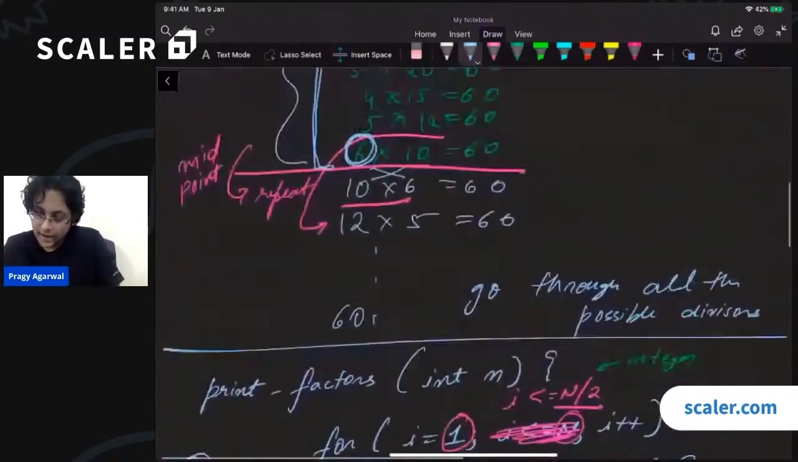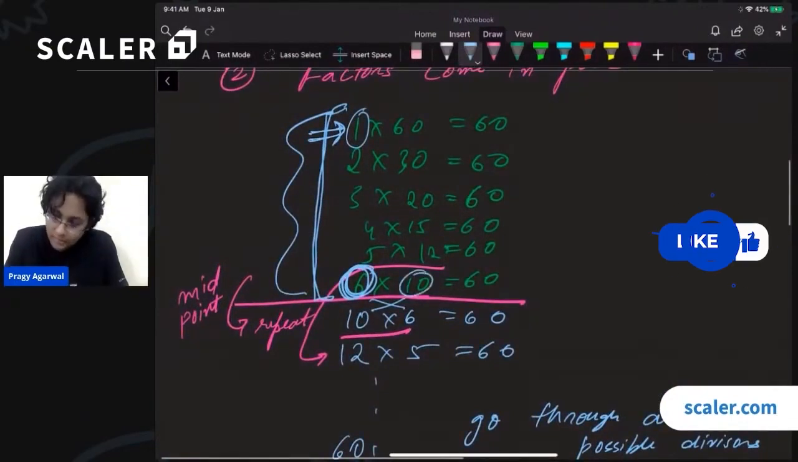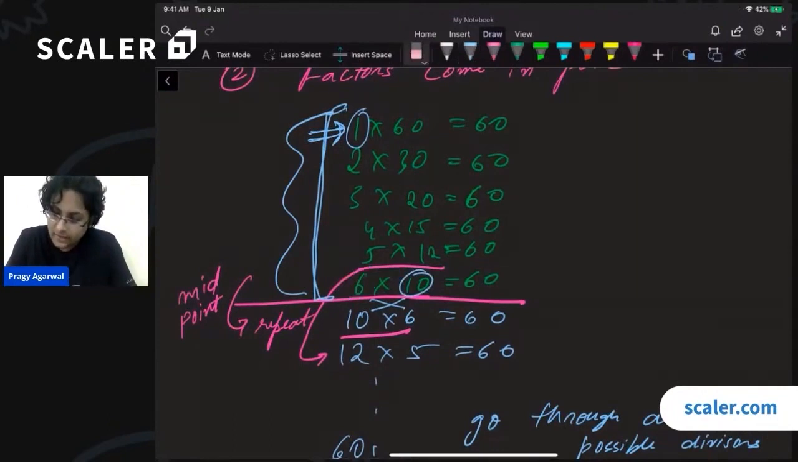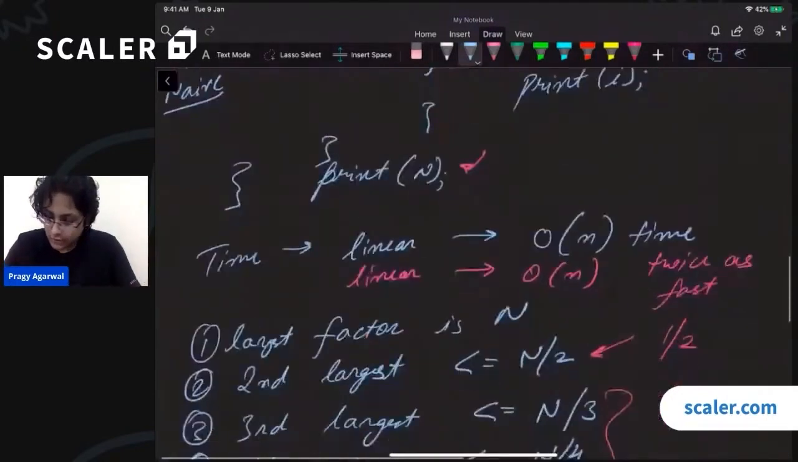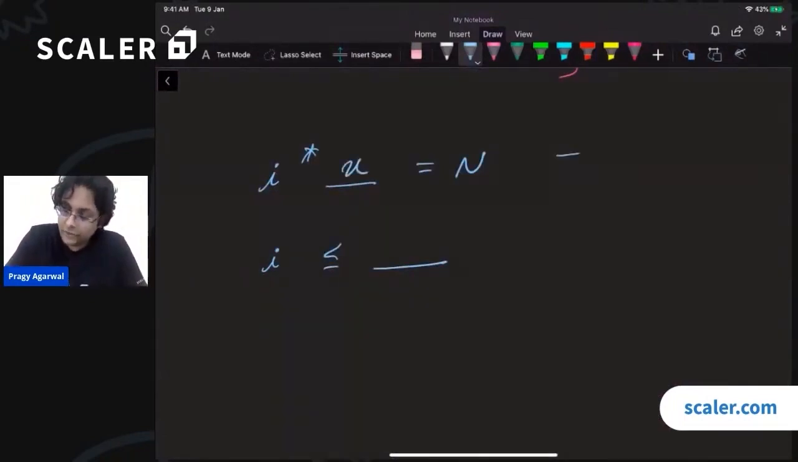Because basically, I'm going till 6 because the number which is paired with 6 is greater than 6. 10 is greater than 6. If I go any higher, then the numbers will swap. The first number will become greater than 6 now. So we are looking for a number over here that follows this property. Okay, so if this is x, then what can I say from here?